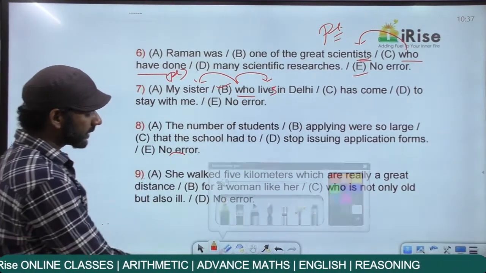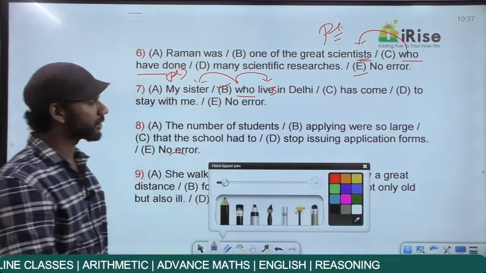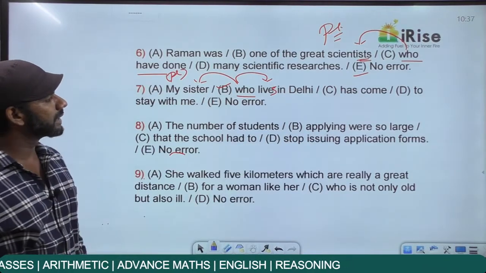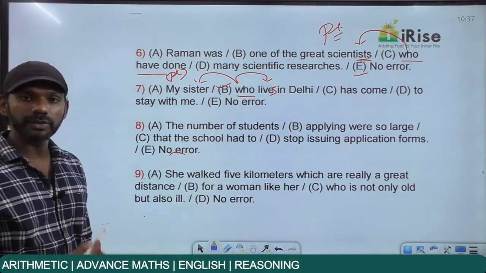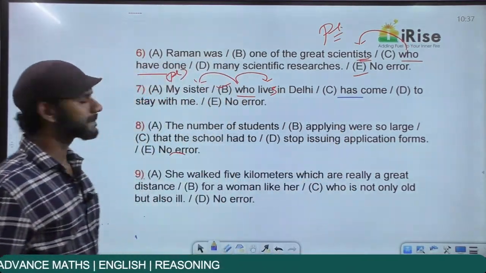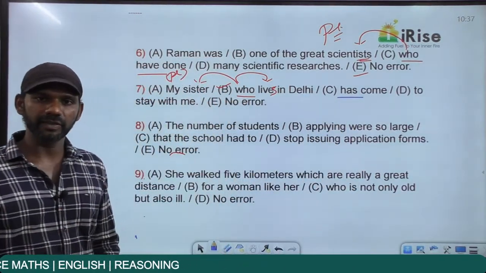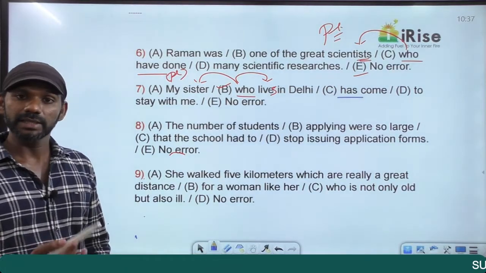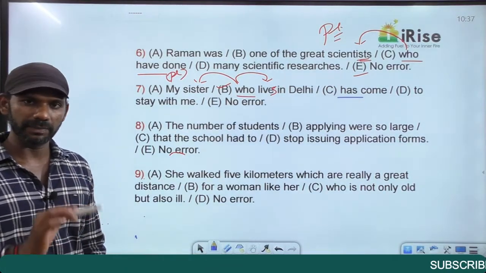We'll find out whether the rest of the sentence is grammatically correct or not. My sister who lives in Mumbai has come to stay with me. Now from the meaning, who has come to stay with me? My sister has come to stay with me. My sister is singular, has is also singular. That is based on the meaning.